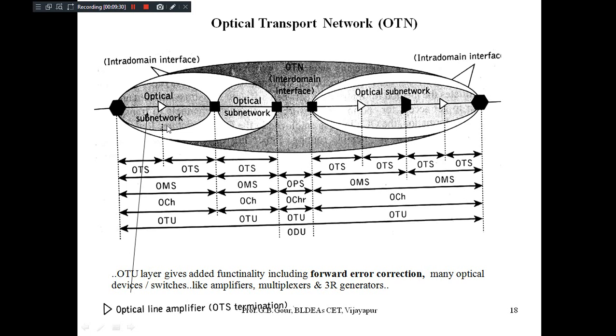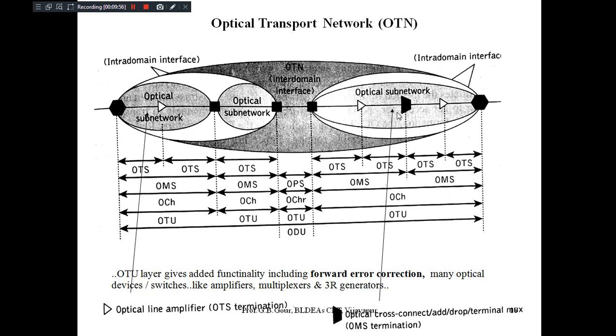So optical line amplifiers are there. Then we have optical cross connectors or add drop multiplexers, OXC or OADMs, which are represented by this trapezium symbol. The triangle symbol indicates optical line amplifiers. The trapezium symbol indicates